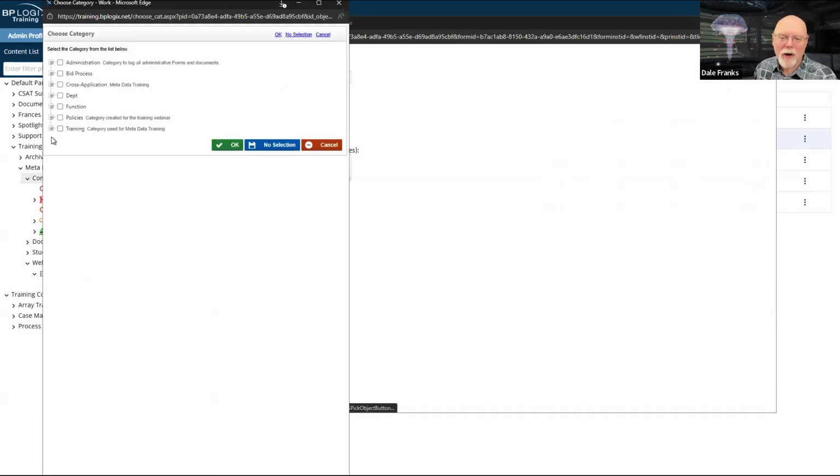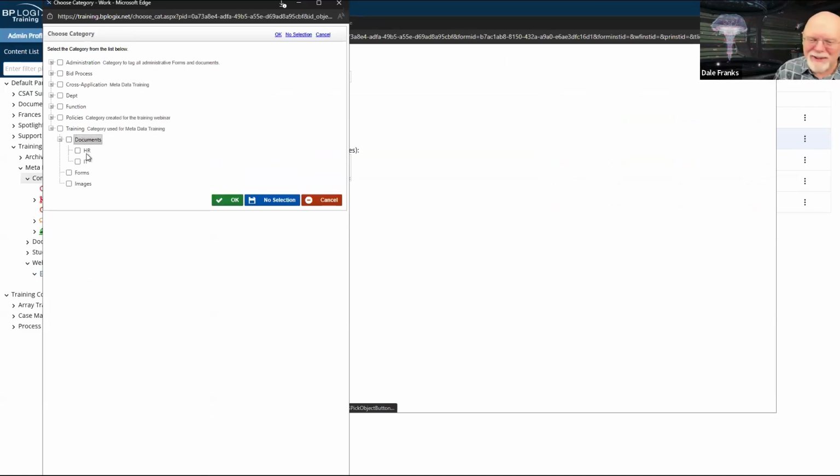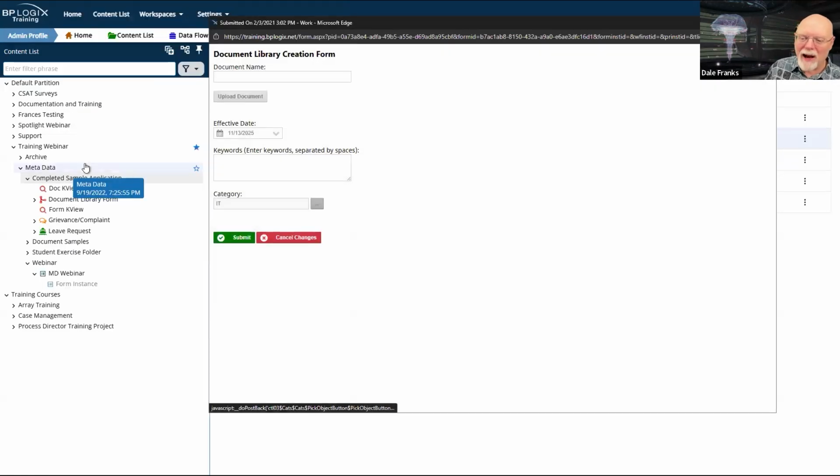okay, this is not working. It should start at documents. It is not starting at documents. So I am going to have to bring that up with engineering because I have set it up to start at documents, but that's fine. We'll go with IT as our category. Now it has set IT as our category.